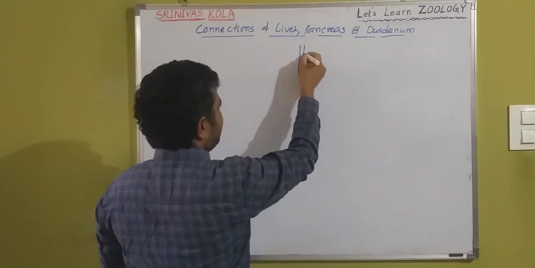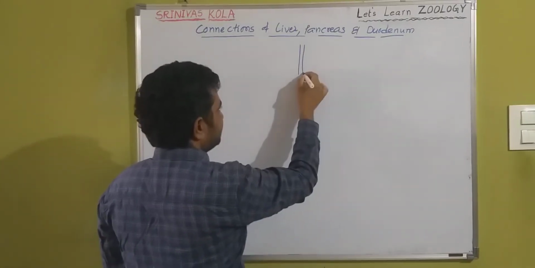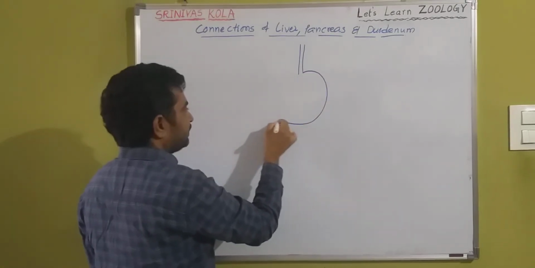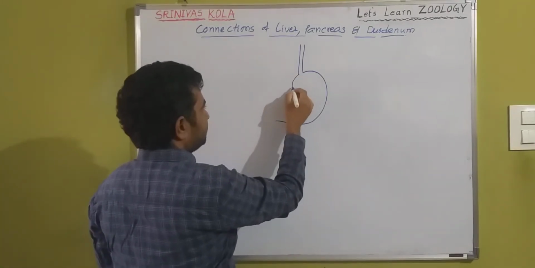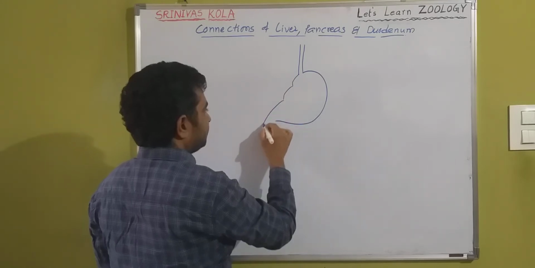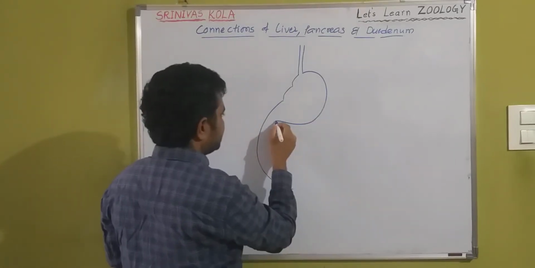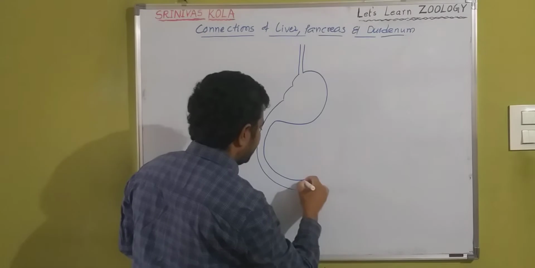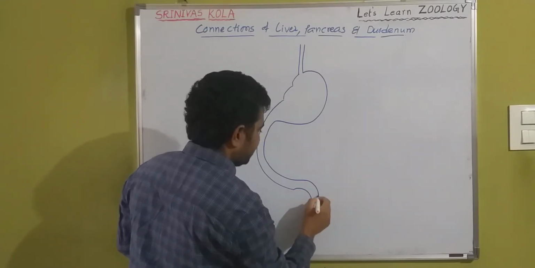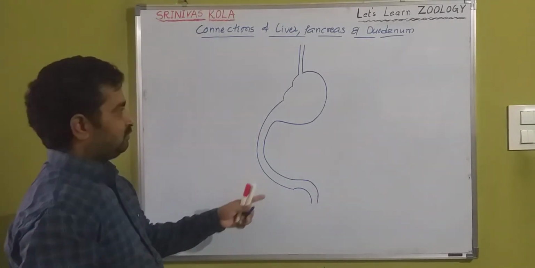So let us draw a simple diagram. This is the esophagus, stomach, and this is the duodenum. Okay, and here the jejunum, next continuing to the jejunum.